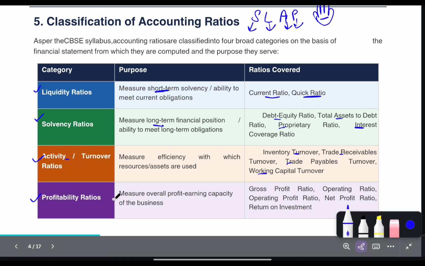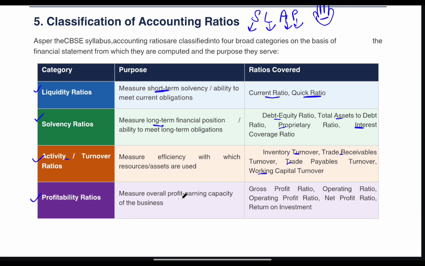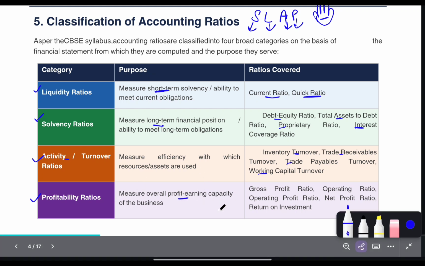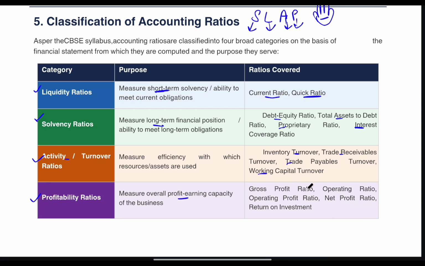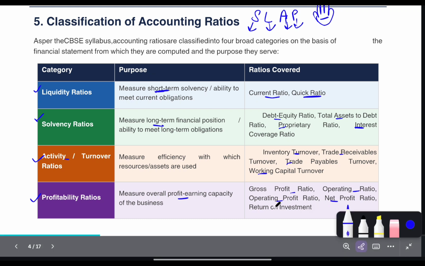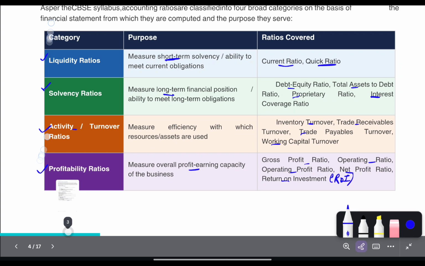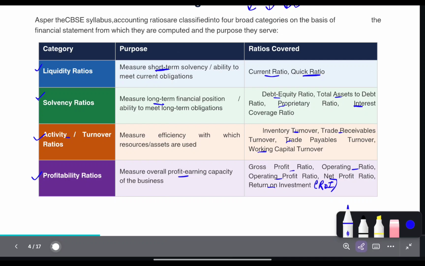What is a profitability ratio? Profitability ratios measure the overall profit earning capacity of the business. The various ratios included in this are gross profit ratio, operating ratio, and operating profit ratio. Both ratios are different. First is operating ratio, that is how the firm is operating, and second is operating profit ratio. Then net profit ratio and ROI, that is return on investment ratio. Got it? So let's start one by one.